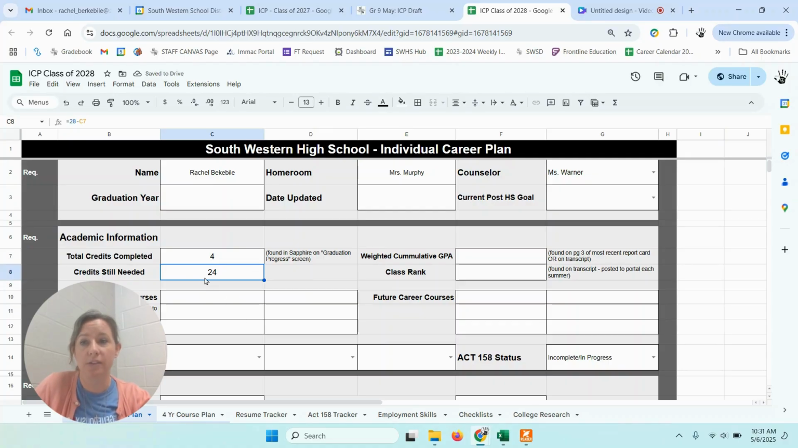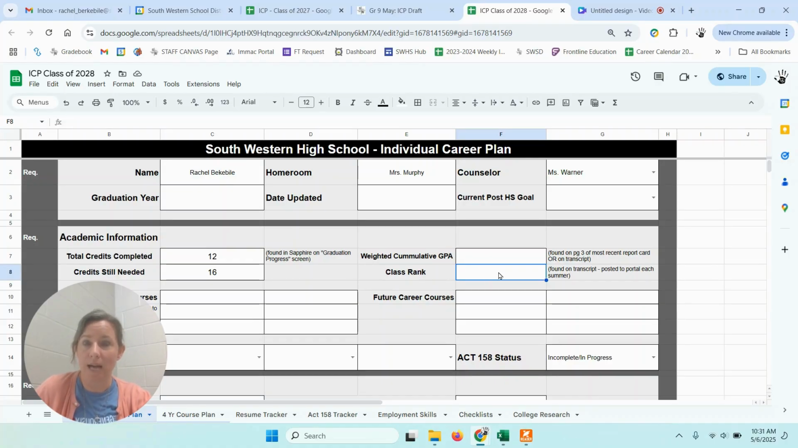And you can see there, this will auto update. It will change this number for what's left. If I'm a sophomore, I should have had 8 credits last year and 4, so I would maybe be updating this to 12, and I can see how many credits I still need. I'm going to find my GPA and my class rank. Again, those are things you can look in the Sapphire portal, look at your transcripts, look at your report cards to try to find this information if you don't know it off the top of your head.